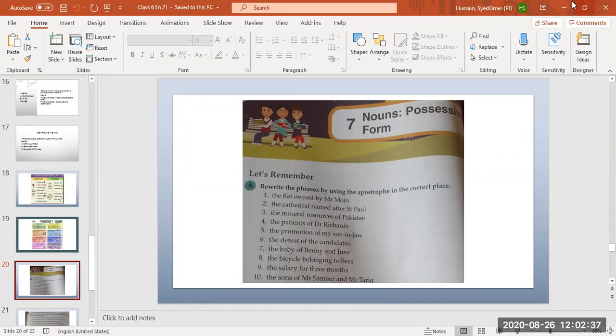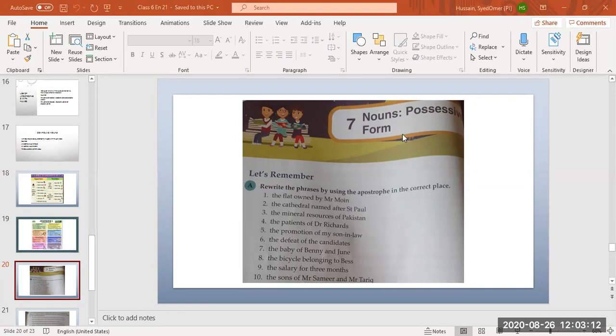Okay. We are going to start from number 3. Nurul Iman, number 3. One by one, everybody will do. Nurul Iman, number 3. Pakistan's mineral resources. Correct. After Pakistan, you have to put apostrophe S. Pakistan's mineral resources.